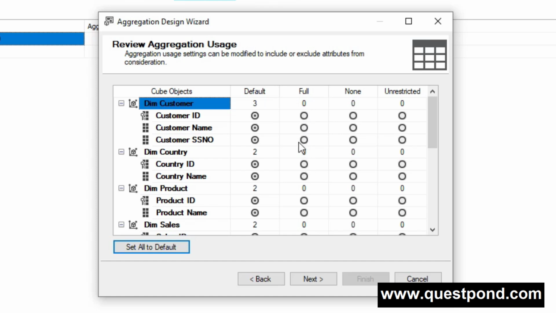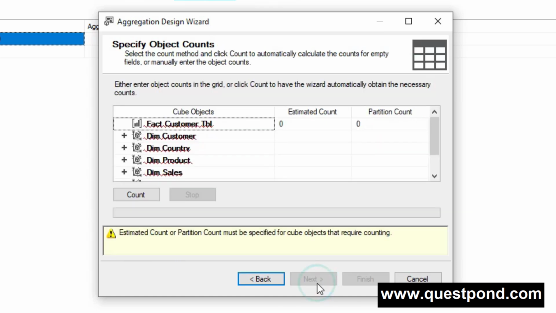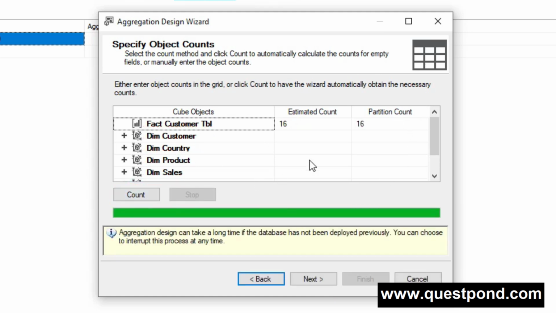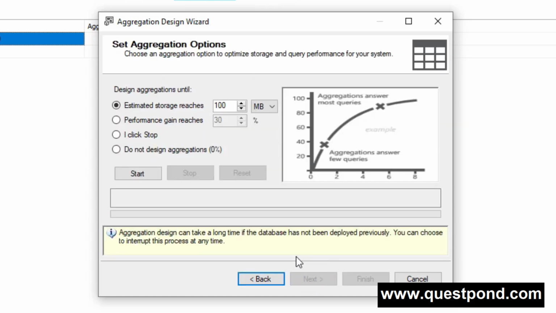Or if you just want to go with the default one, yes, you can go with this default one also. You can also set it to default over here and say next. So there you go. Here you can say count. If you want to count the aggregation over here, you can see that you can count over here, right? Say next. Now we are here in the set aggregation options screen, as you can see.